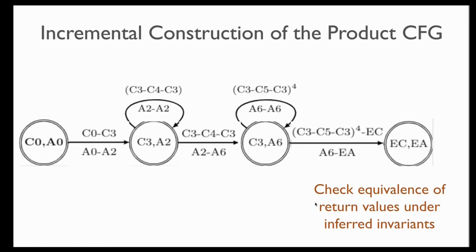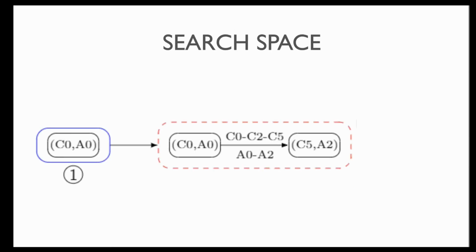And finally, we check equivalence of return values under the inferred invariance. So notice that we have been inferring the invariance at all these intermediate nodes all along in the product CFG. And now we are ready to prove the equivalence of return values under the inferred invariance. And this is what I mean by incremental construction of the product CFG.